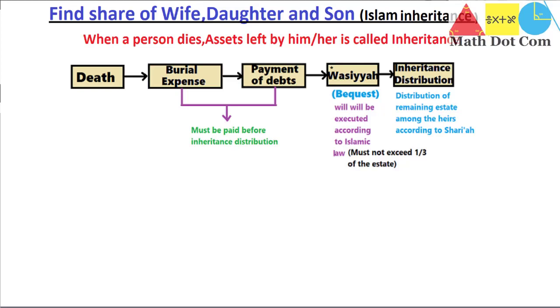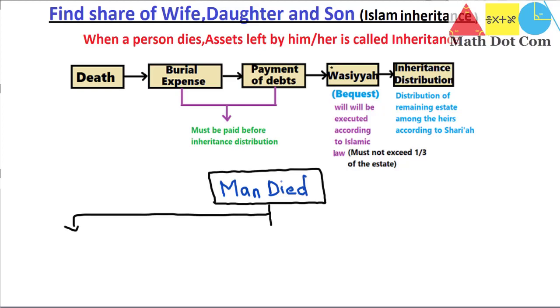Then you go for the wasiya or the bequest, which is the will that a person usually writes before his or her death regarding the distribution of the property. According to the Islamic law, it must not exceed 1/3 of the estate. And at the end you go for the inheritance distribution from the property that is left. If a man died, how much share will a wife, daughter and son get according to the Islamic law of inheritance?